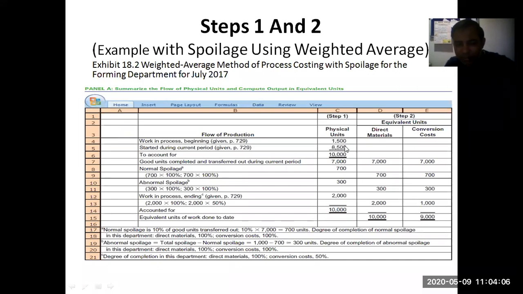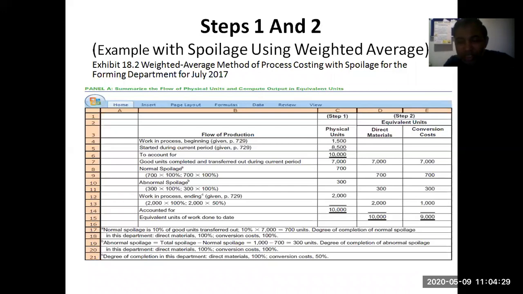So here, work in process is given to you as 1,500, started during the current period is 8,500, and the total number of units becomes 10,000. So work in process is there and you started working on 8,500 units. So how many units will you be calculating? Total 10,000 units. Definitely out of that some ending inventory will be there, but it will come at the end of the period, so we are not discussing ending inventory right now.